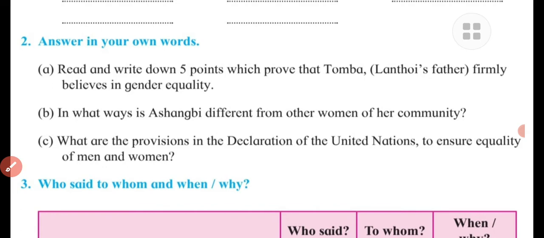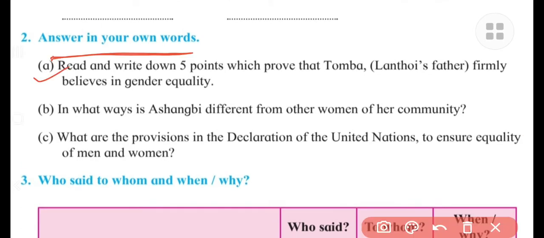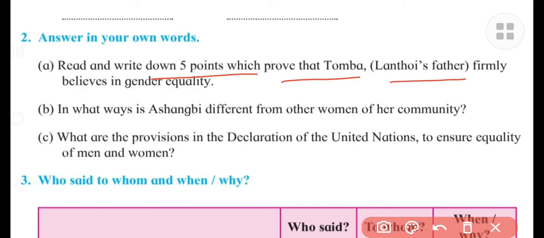Read and write down 5 points which prove that Tomba, that is Lothai's father, firmly believed in gender equality. Yes, 5 points about the gender equality shown by her father. Tomba is Lothai's father. So check which are the five examples?